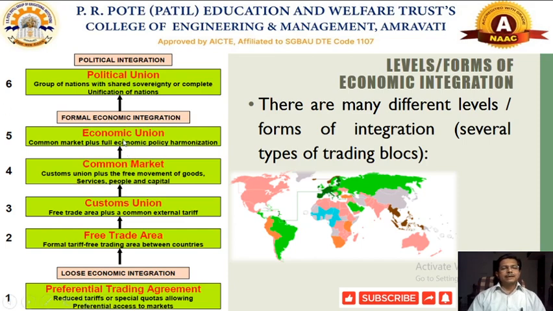Going further, we will have a more sophisticated or more advanced form of economic integration, and that is called economic union. In the case of an economic union, it will possess the properties of a common market, plus we are directed towards full economic policy harmonization. Here we try to overcome almost all types of barriers that hamper the growth of international trade between the member countries, and that is called the most formal form of economic integration.